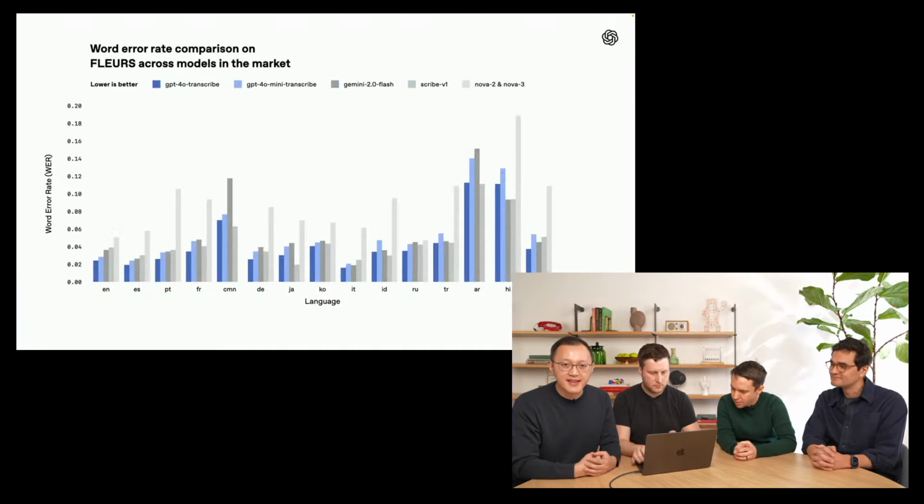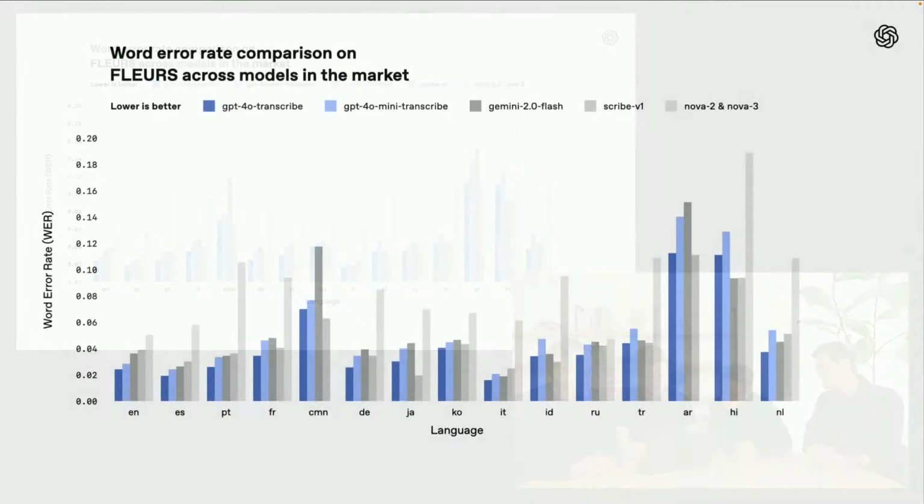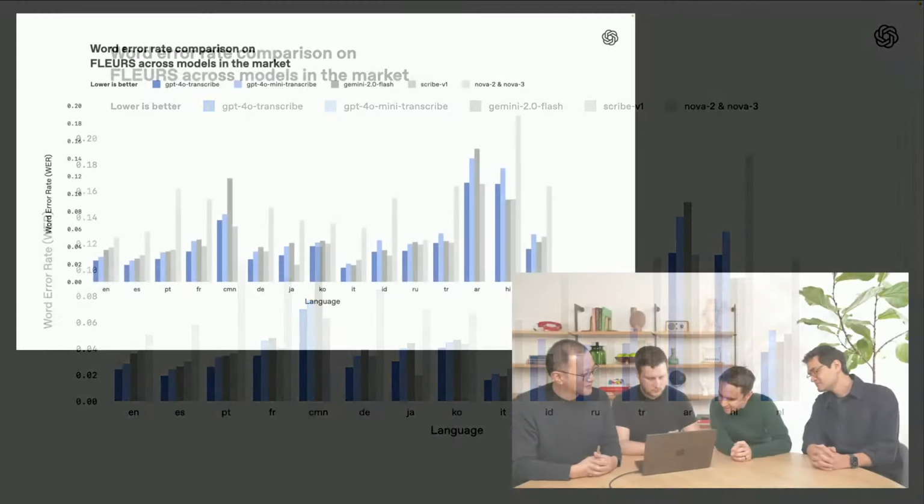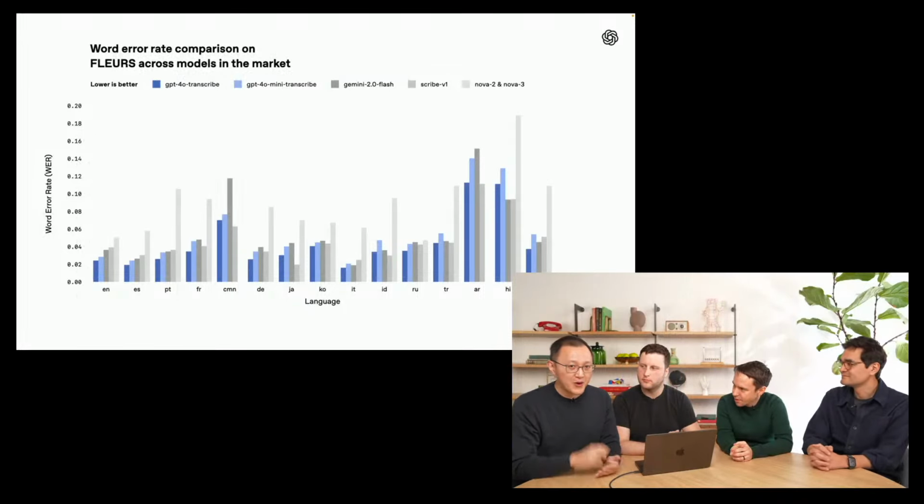Let's also take a look at where we are compared to the other options on the market. Nice. So what I'm seeing here is that the new model is state-of-the-art across many languages, English, Spanish, more. And 4o Mini is state-of-the-art too, if not for its bigger brother model as well. Yeah, if you are looking for a very high accuracy transcription model, our model definitely is the best choice for you. Great. So that's GPT-4o Transcribe and GPT-4o Mini Transcribe. 4o is available in the API today for just 0.6 cents per minute, same price as Whisper, and 4o Mini Transcribe is 0.3 cents, so half price. Really, really great state-of-the-art options.